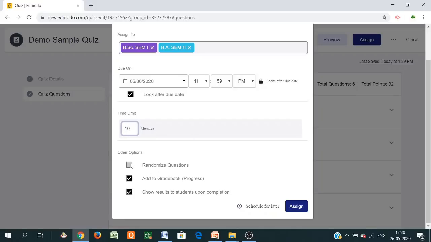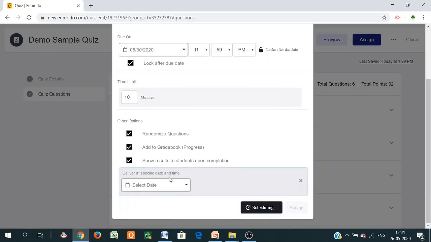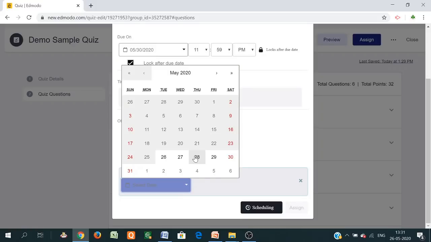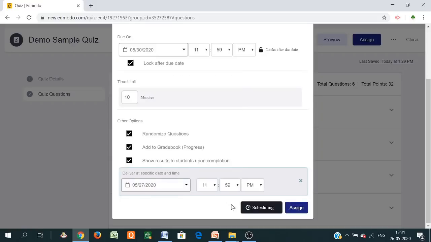Then randomize questions during the solving. Each student gets a different type of question numbers for the particular question. Then add to grade book, so that the progress can be shown, and show the result to the student upon completion, and just assign it. Suppose you want to assign immediately, or assign it later, then just click on schedule later and give the date, and schedule it at a particular time, meaning at that particular time the quiz is started.